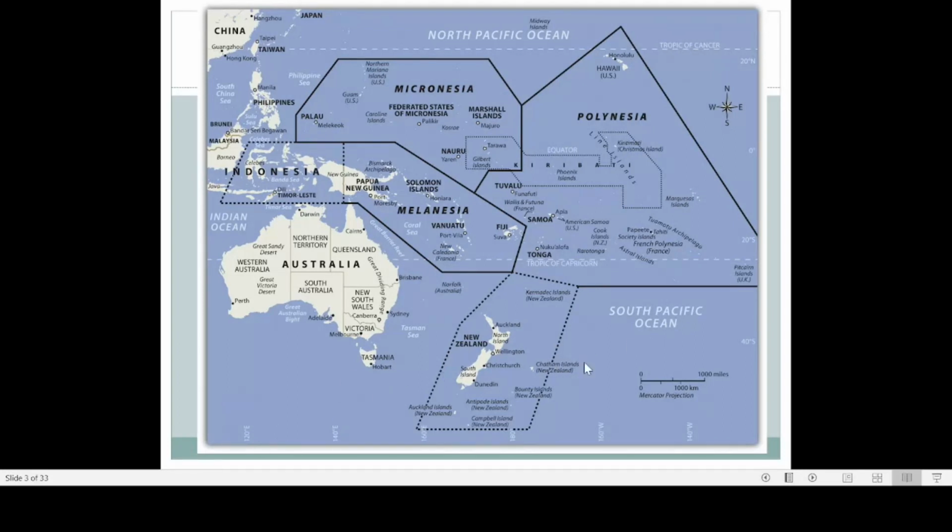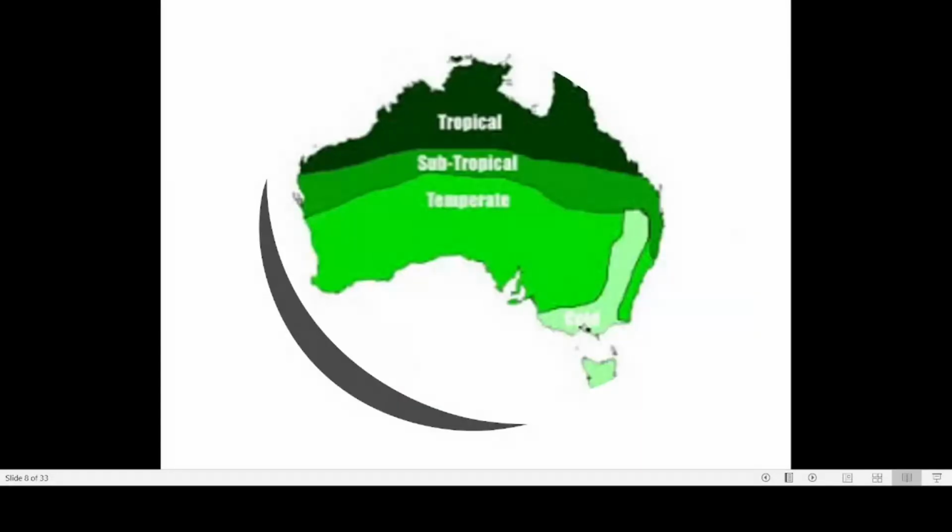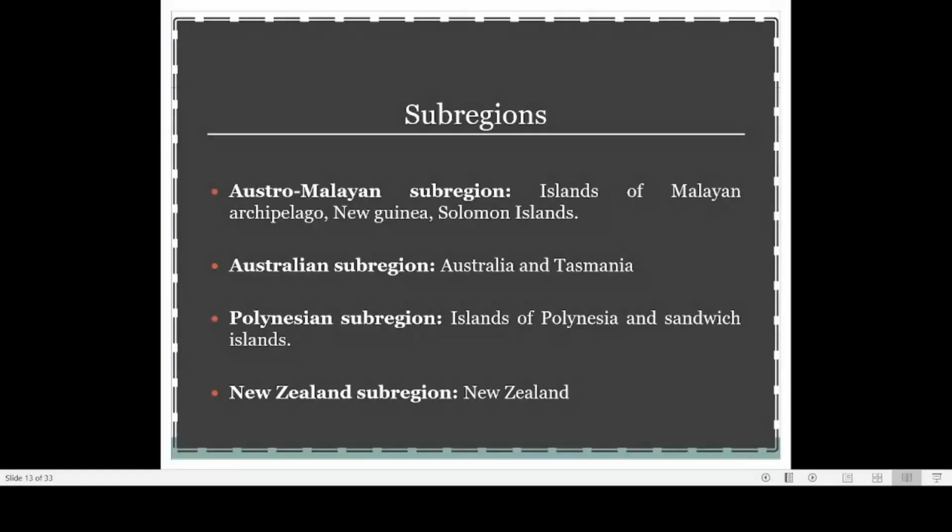In the 40-degree latitude, there are strong winds, and these winds are known as the roaring 40s. That is why people always say that New Zealand is quite windy, because of the strong winds coming along with the roaring 40s. So these are the four major sub-regions of the Australian region.